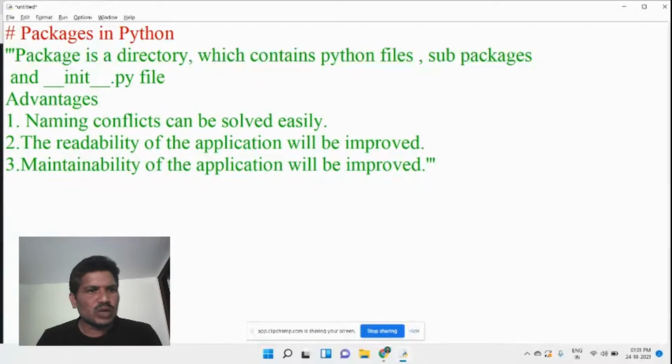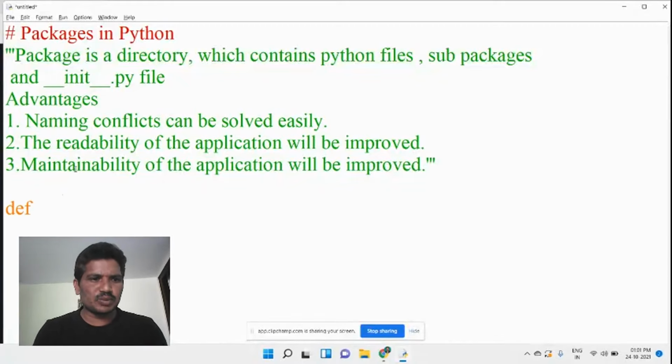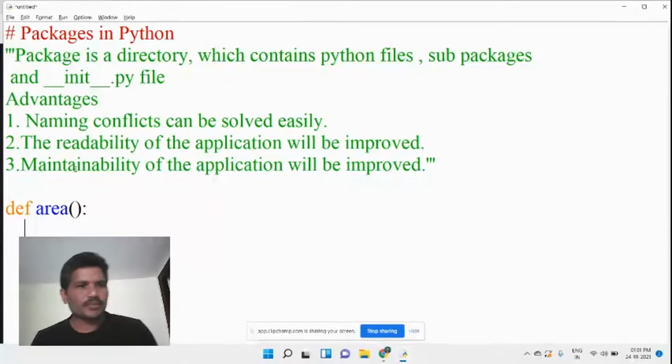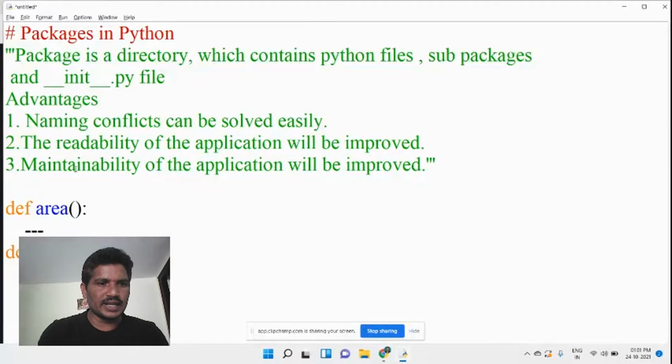Then what are the advantages of the package? You can look at here. You can avoid name conflicts. What is meant by avoiding name conflicts? For example, both functions have the same name. For example, def area without any arguments, some code is there. Then another function, for example, def area.